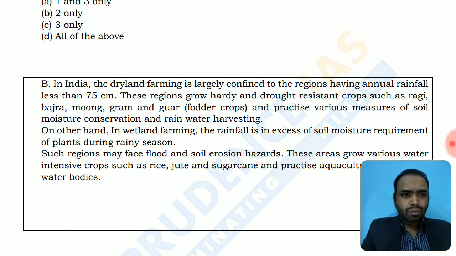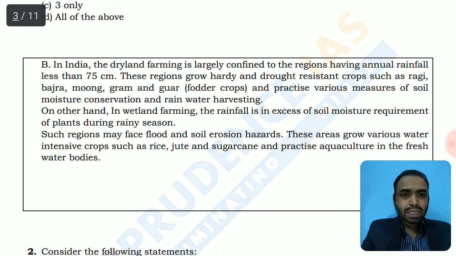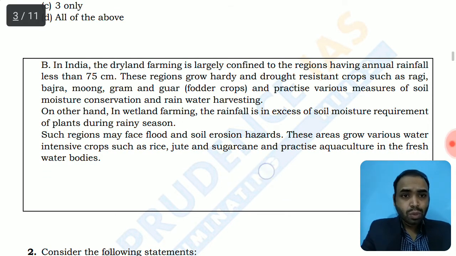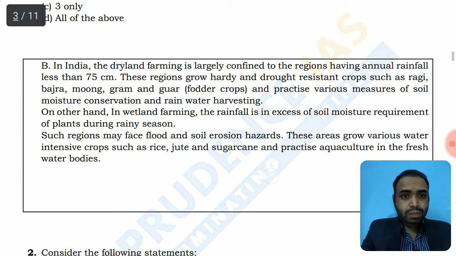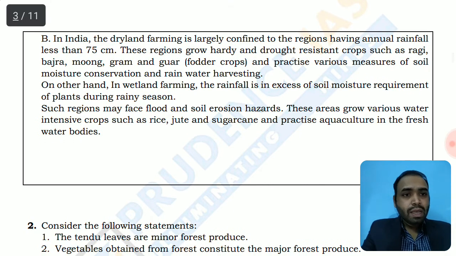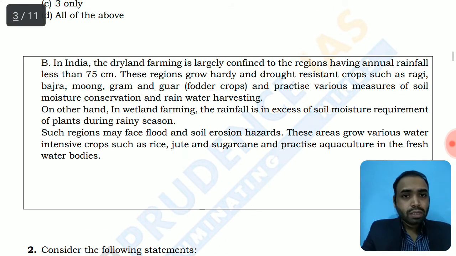These areas grow various water intensive crops such as rice, jute, sugarcane. So in the Bay of Bengal's vicinity, this jute is cultivated, and rice is also cultivated in Bengal. So they are rain-fed crops, and they require high degree of water for their cultivation. And they practice aquaculture in freshwater bodies also because of the rainfall association.